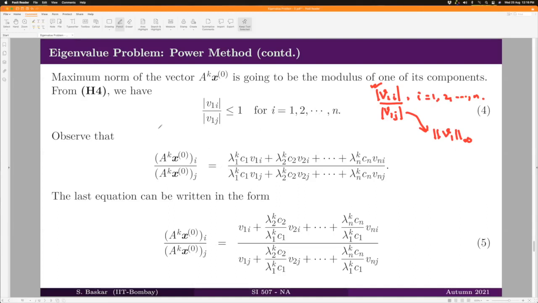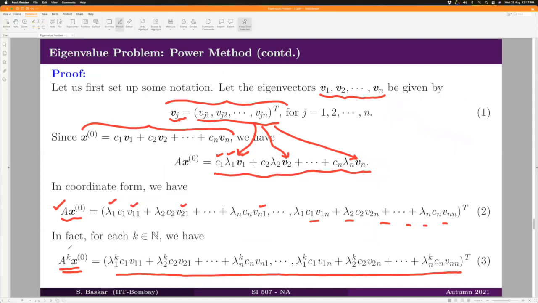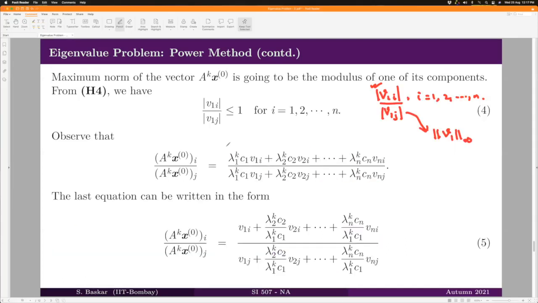So once you have this, I'm just taking each component of this vector, that is a typical component, that is given like this, the ith component, divided by the same vector's jth component, right?